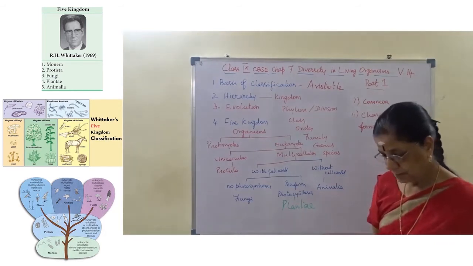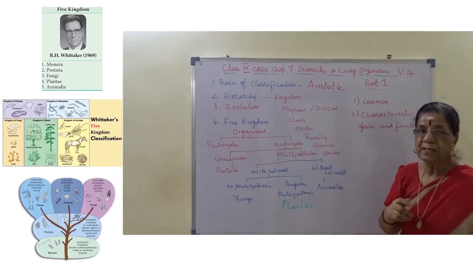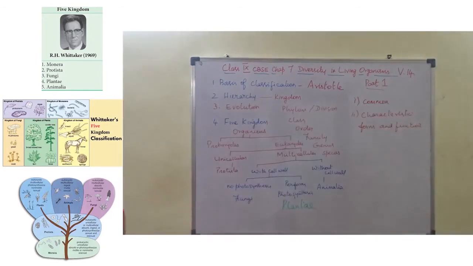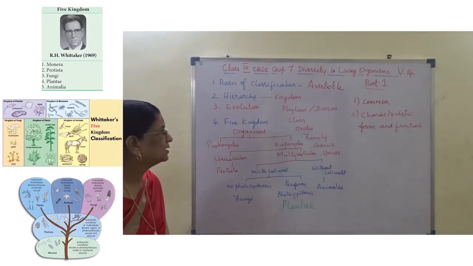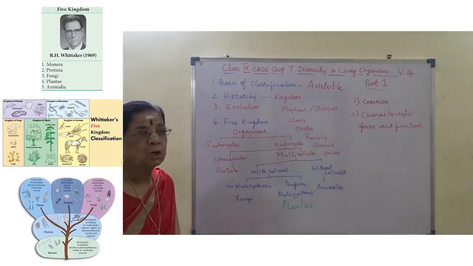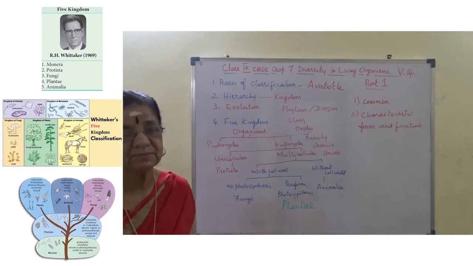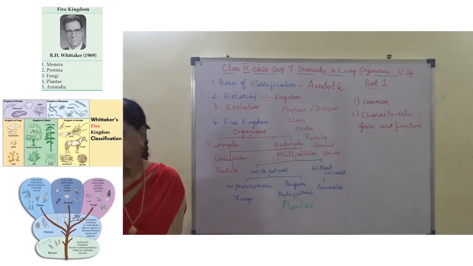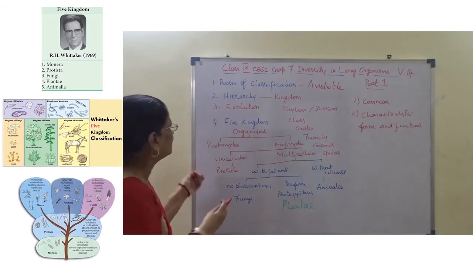Okay. So, I repeat the hierarchy: kingdom, phylum or division (phylum for animals, division for plants), and then class, order, family, genus, species. So now, the five kingdom classification. It was R.H. Whittaker.